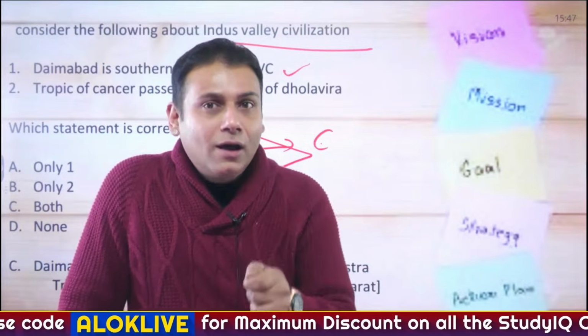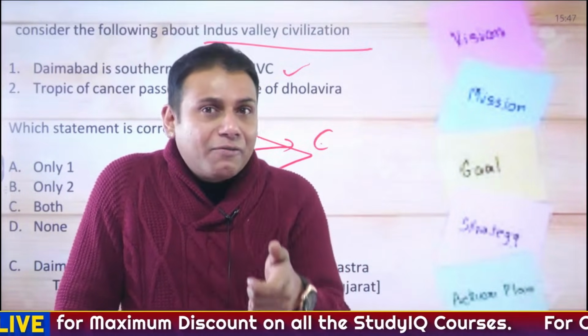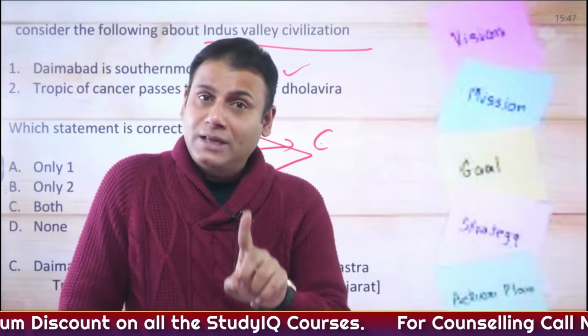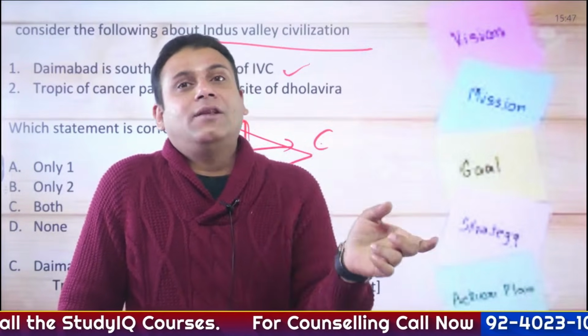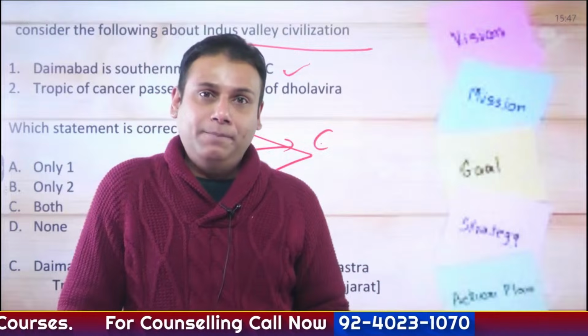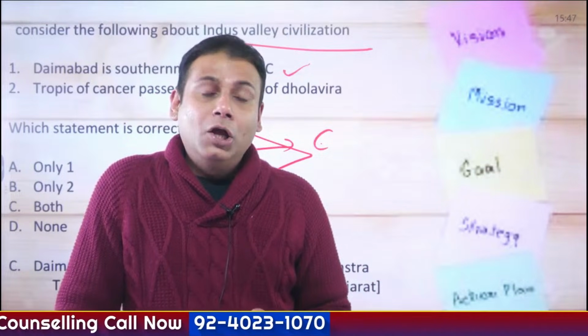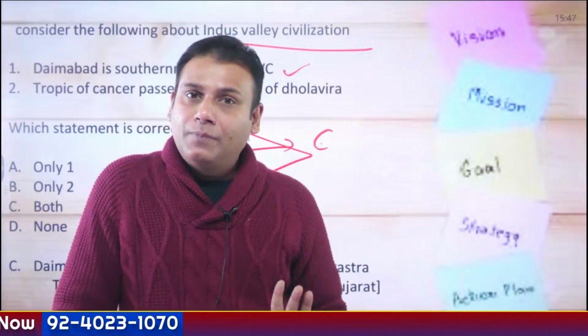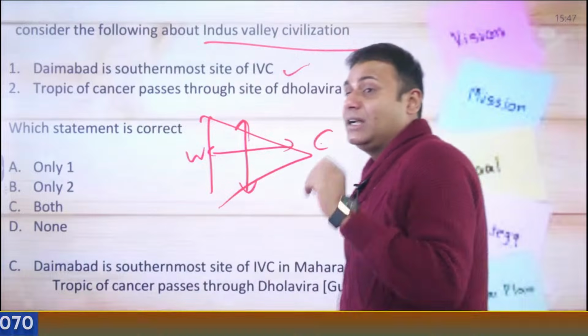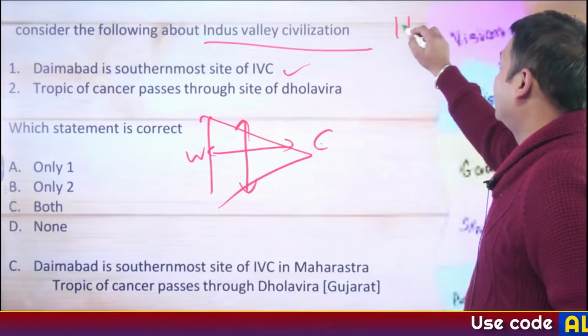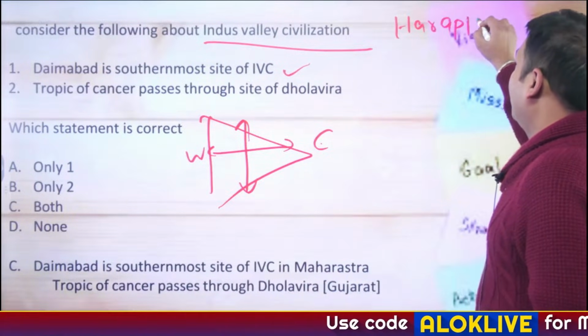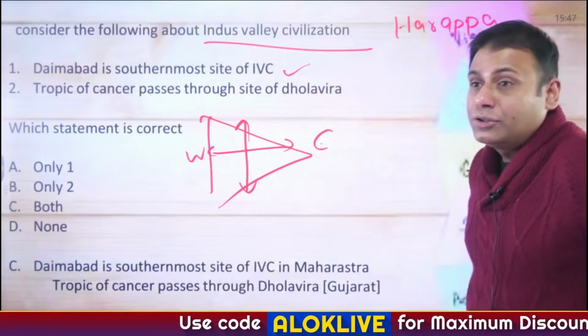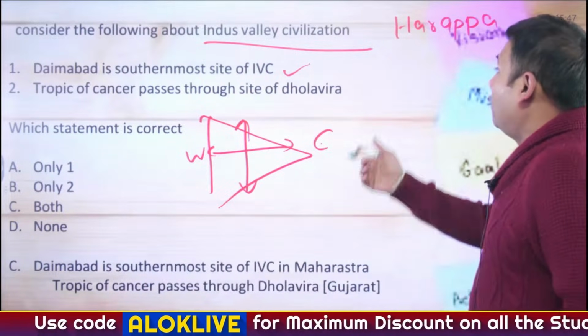Apart from the sites, sometimes questions have been asked in the examination on what the important findings from these sites are. So go through the important sites, and I'll list a few that are very important from the exam perspective. Harappa, one of the most important Indus Valley civilization sites. Mohenjo-daro.